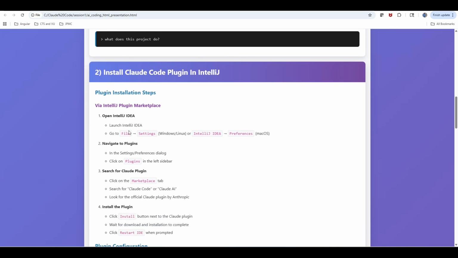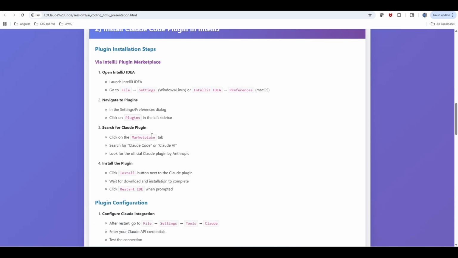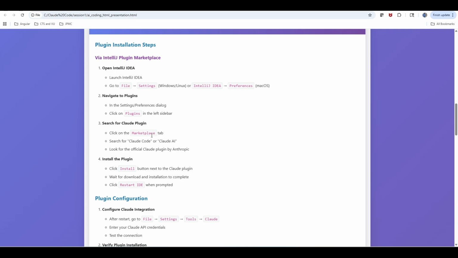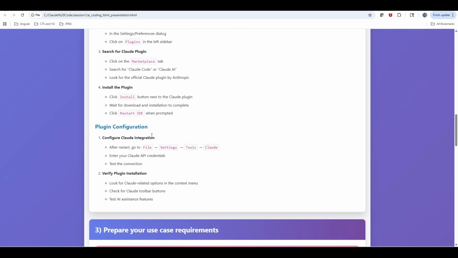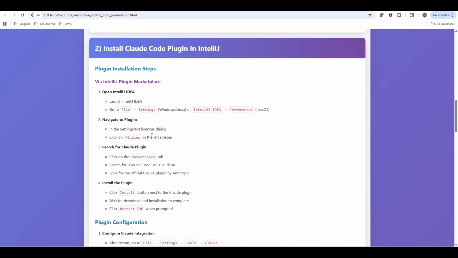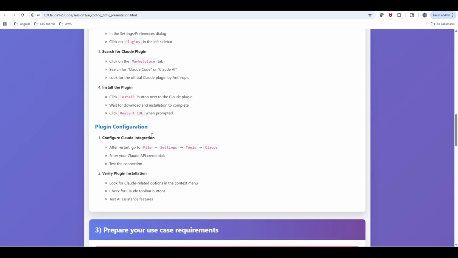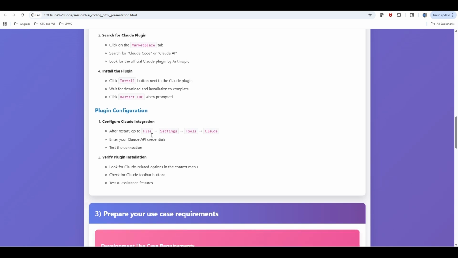For that, what you have to do is go to the IntelliJ marketplace. It's a pretty straightforward thing for any developer. We already have experience installing multiple IDE plugins, right? It's pretty much the same as installing the Claude Code plugin. So once we have done that, either you have the CLI or you have the IntelliJ plugin, anything works, so you can start using that one.